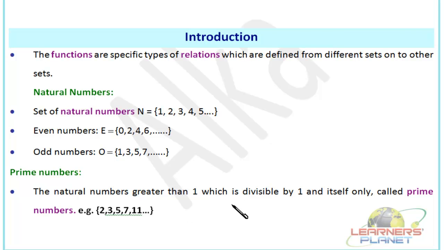If I talk about 6, how many factors does 6 have? It's 1, 2, 3 and 6. So except 6 and 1, it has two other factors. That means 6 is a composite number. Okay. Similarly, if I talk about maybe 25, what are the factors? It's 1, 5 and 25. That means we have one extra factor apart from 1 and the number itself for 25, that is 5. That means 25 is a composite number. So you got the difference between prime numbers and composite numbers. Prime numbers always have exactly two factors, that is 1 and the number itself, and composite numbers will have at least three factors.